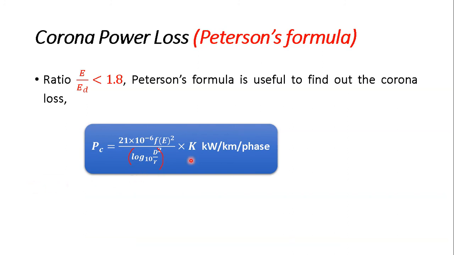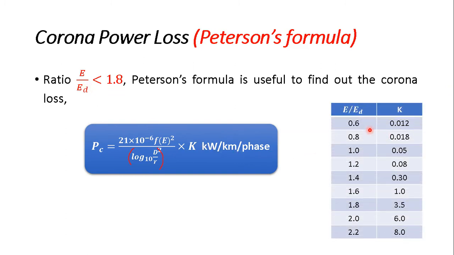Now here there is a factor k, and the value of k depends on the value of your ratio E by ED. So if the value of E by ED is 0.6, then k is 0.012. For 0.8 it is 0.018 and so on.